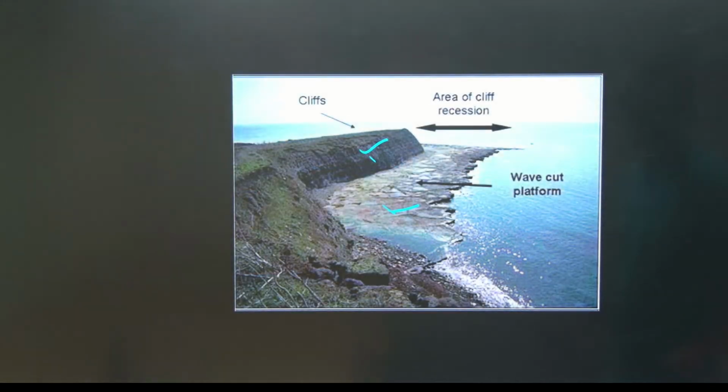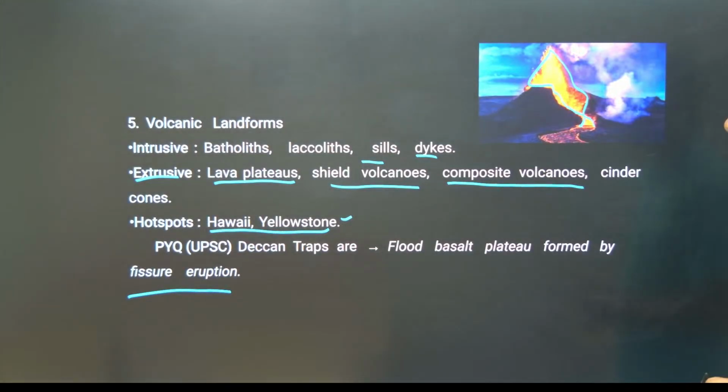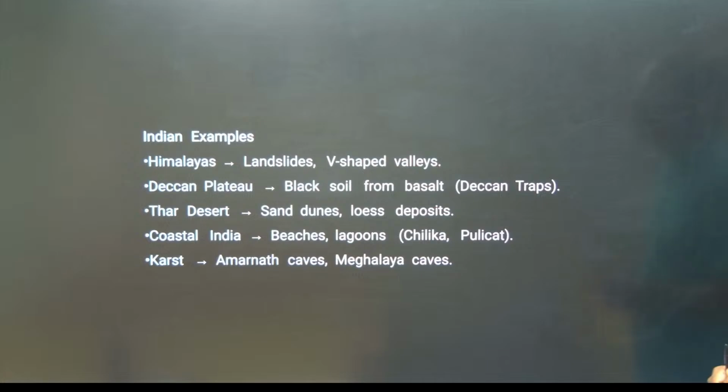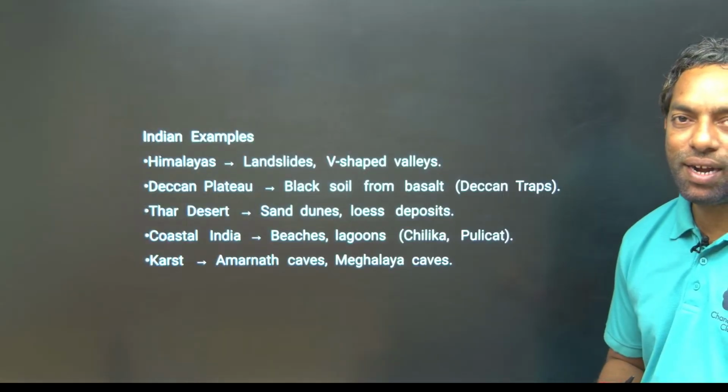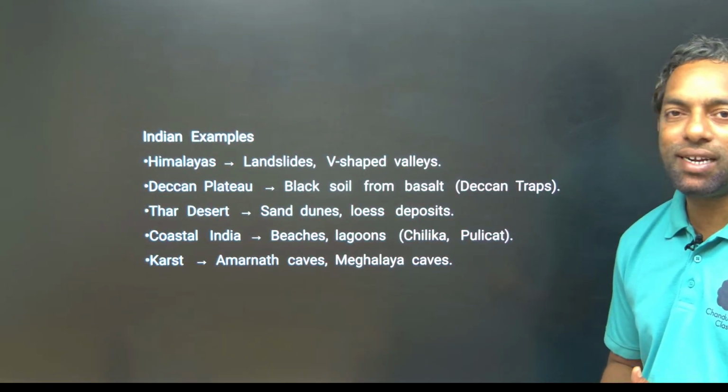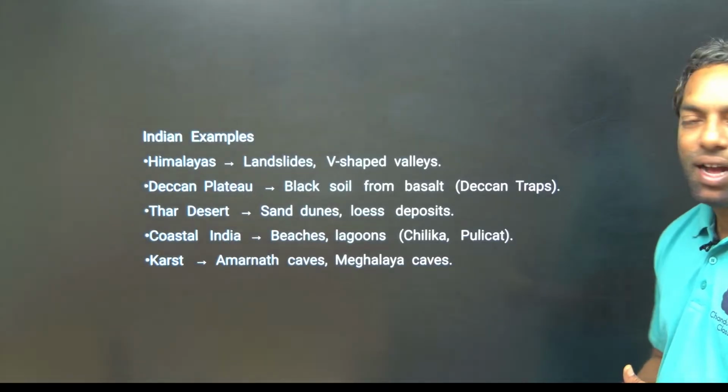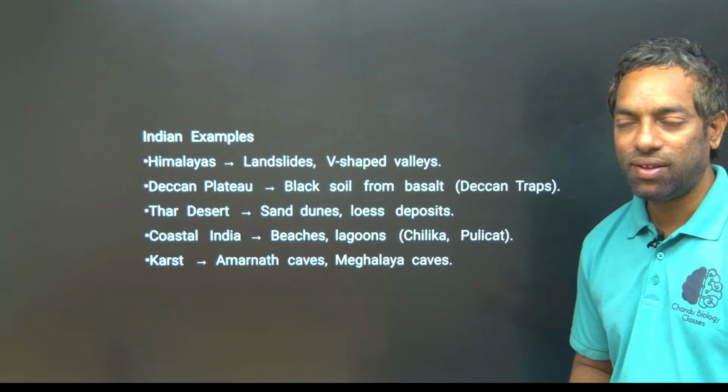Volcanic landforms are also created, extrusive and intrusive landforms. Hawaii is one place, and Yellowstone is another, with volcanic landforms. In India, the Deccan Plateau is mostly formed by volcanic activity. Examples of landforms in India: the Himalayas, the Deccan Plateau, the plains, the desert and the coastal areas are different landforms in India.